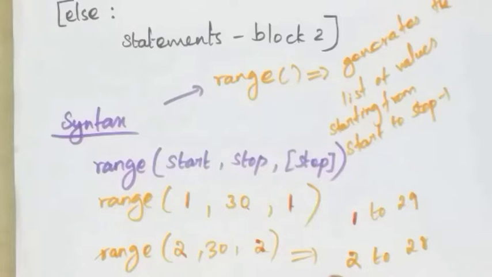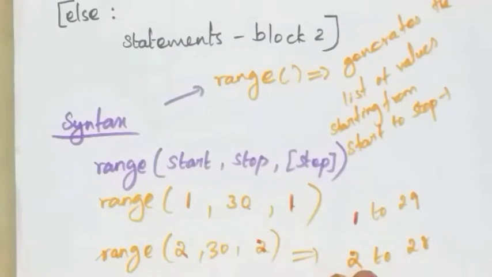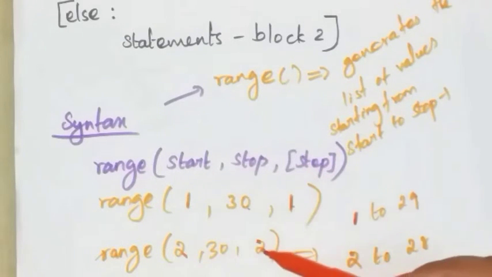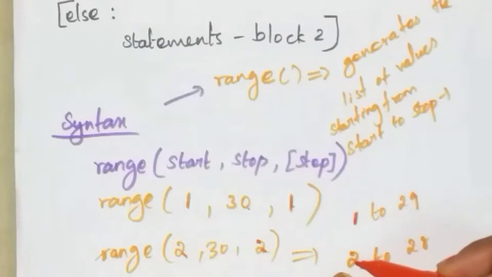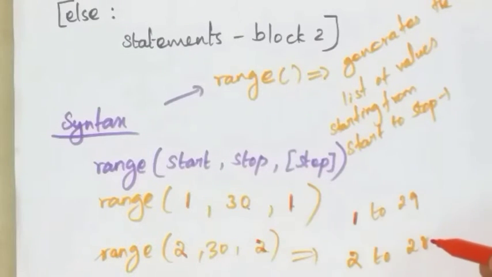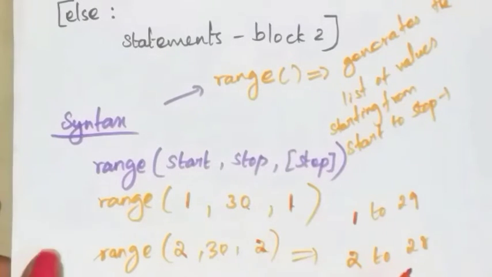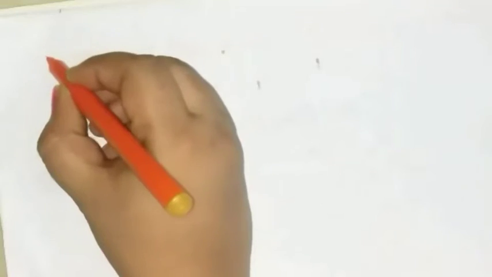2. Difference 2 means what? First you are taking 2, that is the first iteration. So in the second iteration you have to take the next value with the 2 difference. Okay, so next value 4, next value 6, next 8, next 10. So generate the values up to 28 with the difference 2. Okay, so it generates the values from 2 to 28.